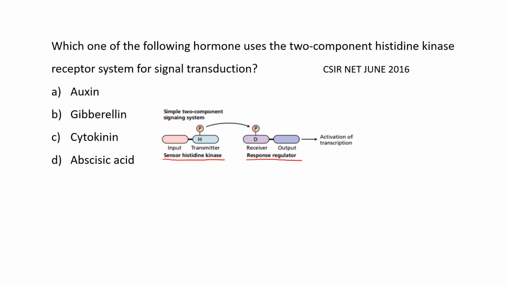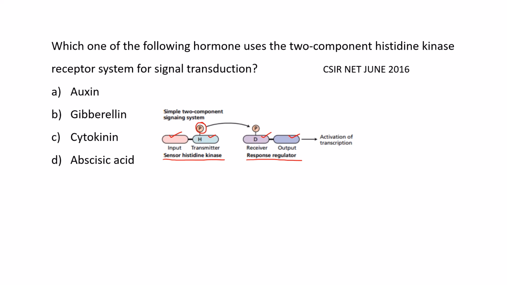Here this is the input domain. This is the transmitter domain. This is the receiver domain, and this is the output domain. Okay. So this input domain will sense the signal. This regulates the activity of the histidine kinase domain, which when activated autophosphorylates on a conserved histidine. This histidine residue will autophosphorylate on activation.